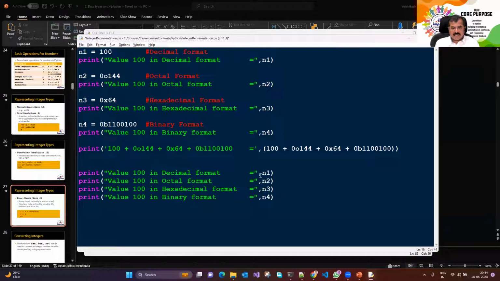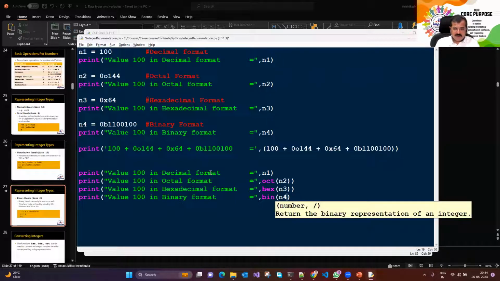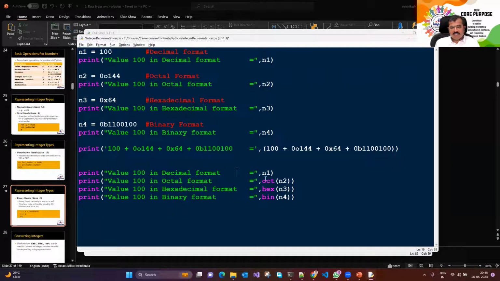So decimal will come directly. Octal: can I say OCT to get octal format? Let's check it out. Can I say hex to get the hex format? Let's check it out. Can I say bin to get the binary format? Let's check it out. So I'm now going to use functions like octal, hexadecimal, bin. So it's the same number 100, n1, n2, n3, n4. I could just say n1 everywhere. n1, n1, the same number 100. The value of your n1 is the same 100, and I'm passing the same number 100 everywhere. Let's run this code and see.